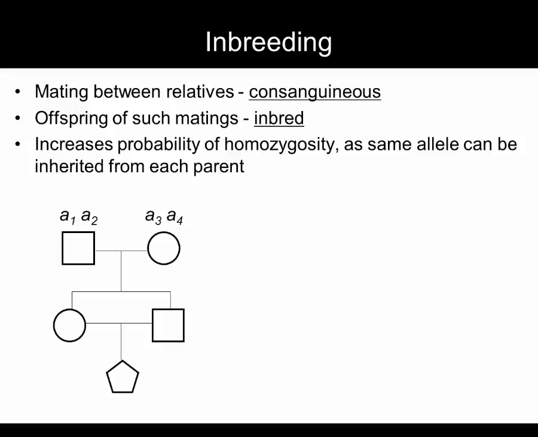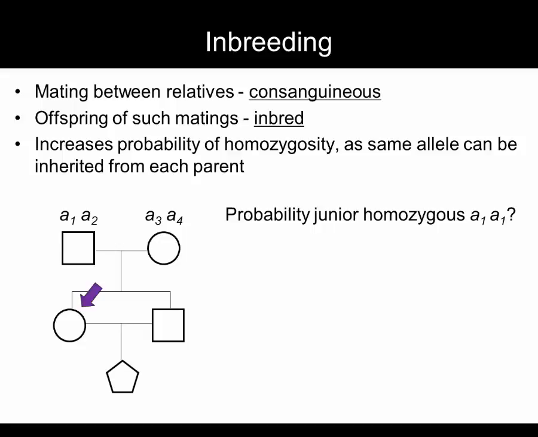Take this simple pedigree. For a certain gene A, let's say the father in the first generation has alleles A1 and A2, while the mother has alleles A3 and A4. If their children mate, what are the odds a grandchild is homozygous for allele A1?